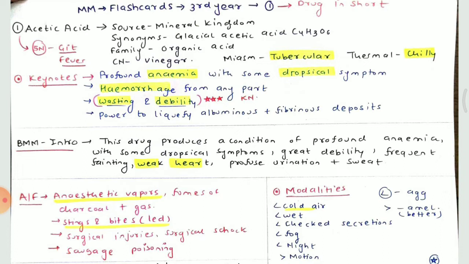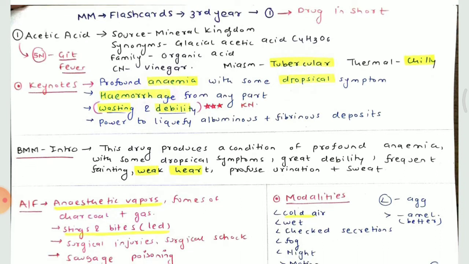So we begin with the acetic acid. Acetic acid. This is generally asked for short notes in GIT and in fever. So acetic acid: source mineral kingdom, synonym glacial acetic acid, C2H4O2, family organic acid, common name vinegar, miasm tubercular, thermally chilly patient. Keynotes: profound anemia with some dropsical symptoms, hemorrhage from any part, wasting and debility, power to liquefy albuminous and fibrinous deposits.